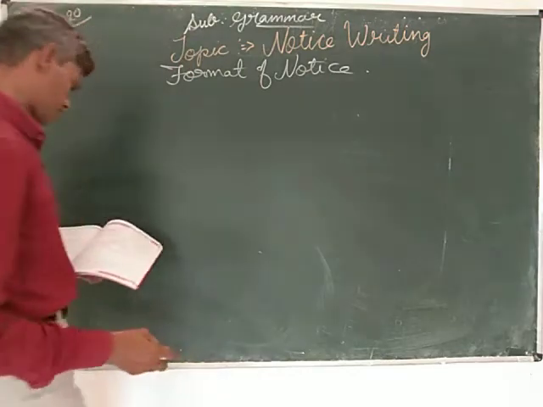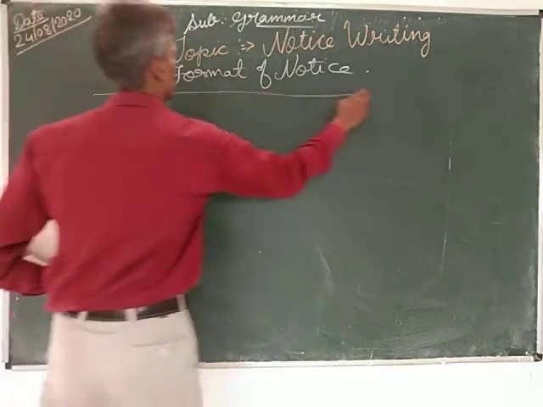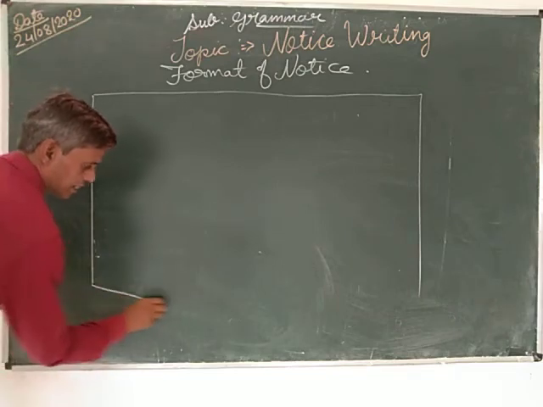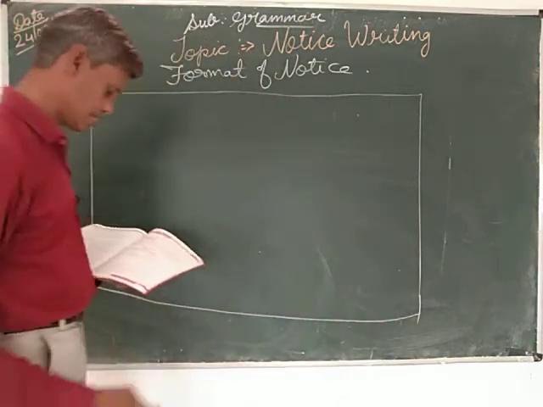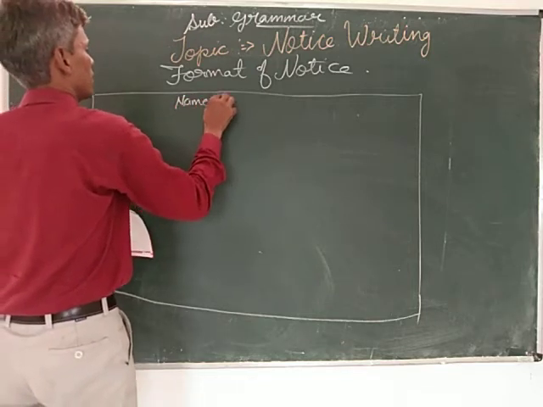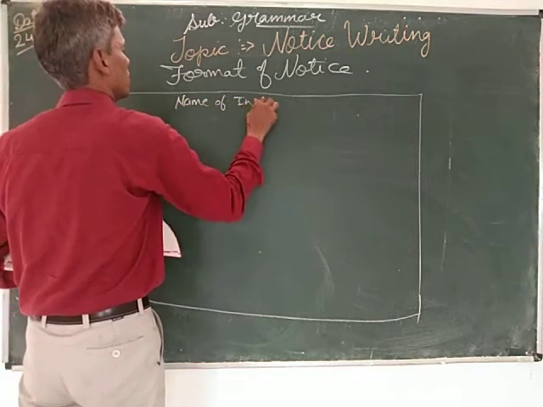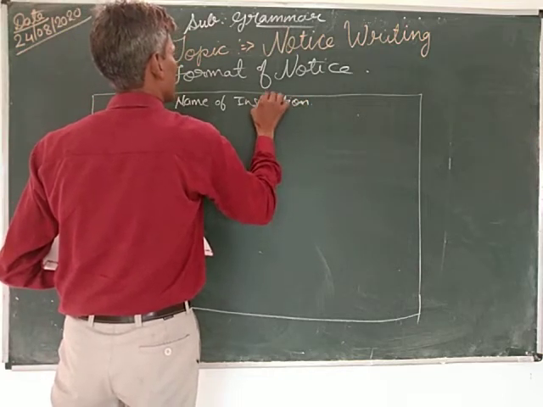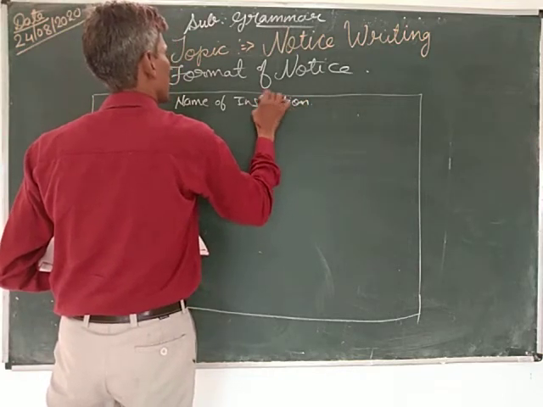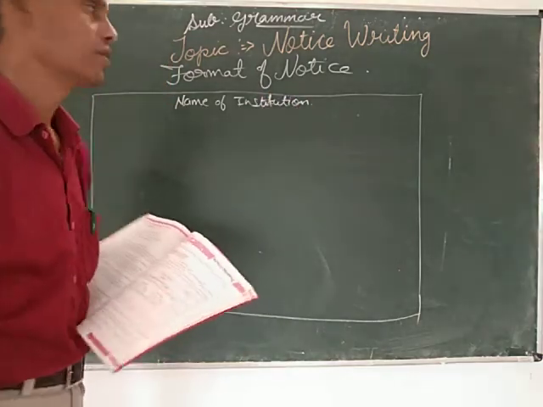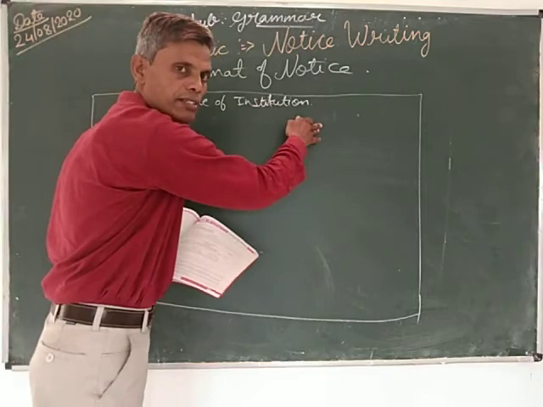This is the format of notice. Okay. Here, see, this is the block you have to draw with the pencil after writing a notice. Here, name of institution. For example, name of school. Our school name is Sunrise Public School.